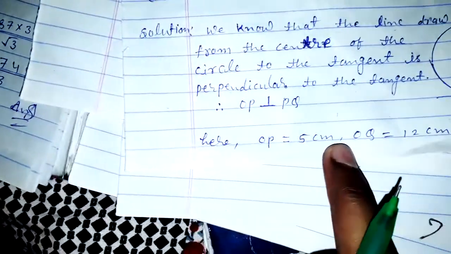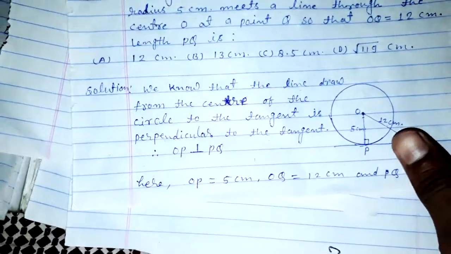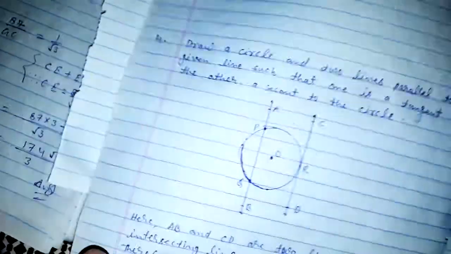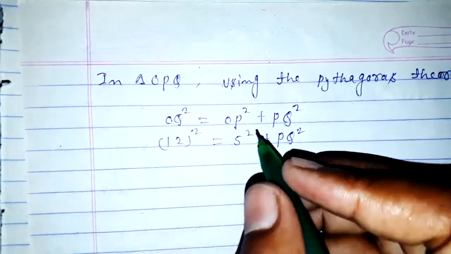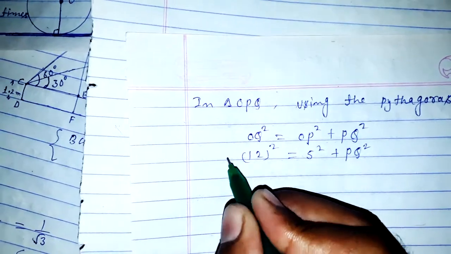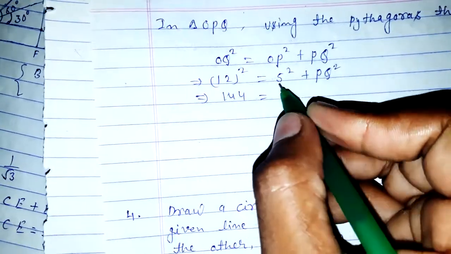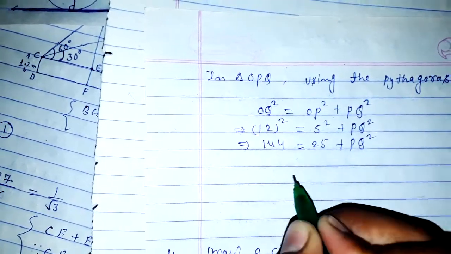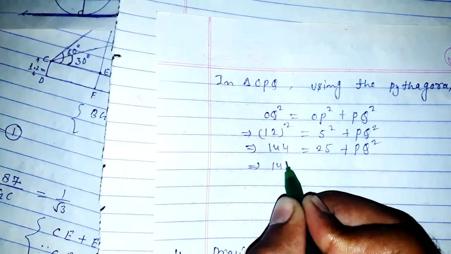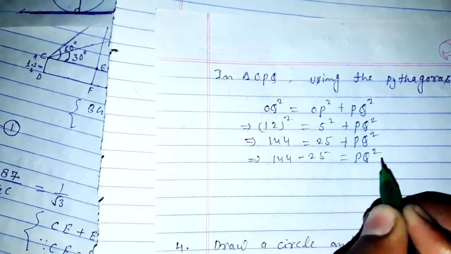Here it is given OP is 5 centimeter, OQ is 12 centimeter, find PQ. So the square of 12 is 144, the square of 5 is 25, plus PQ square. This implies that 144 minus 25 is equal to PQ square.